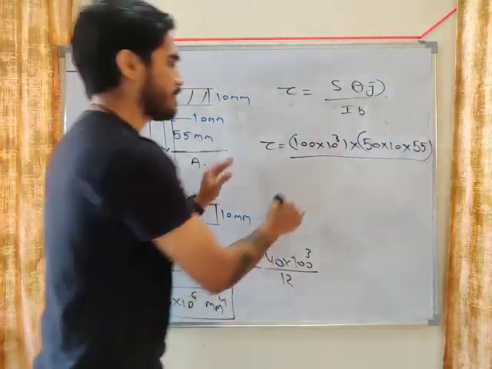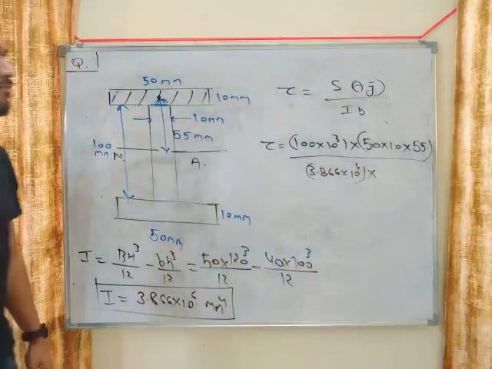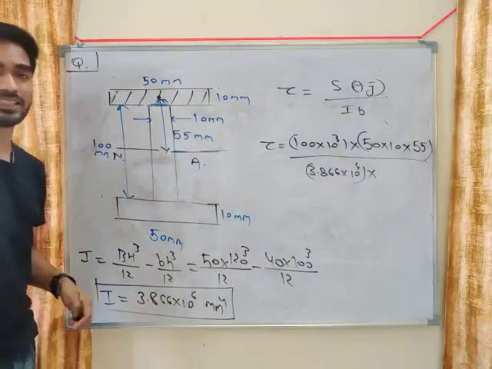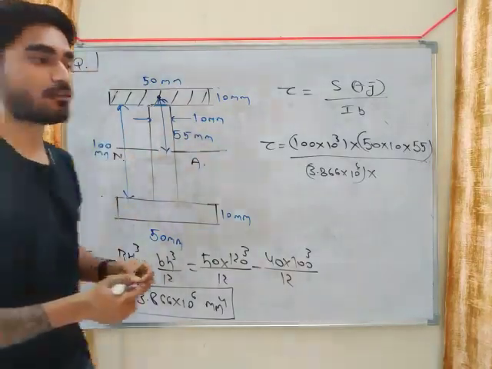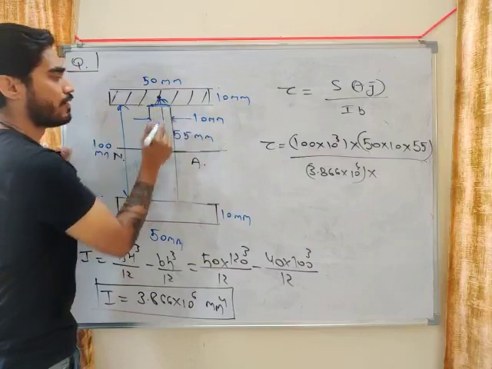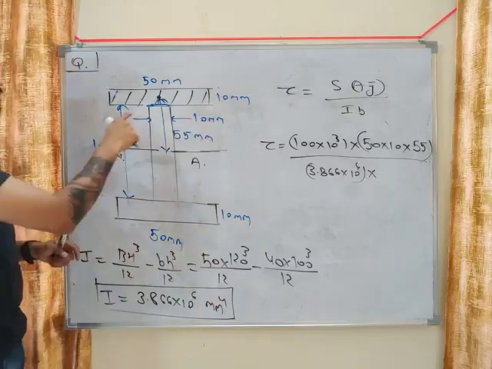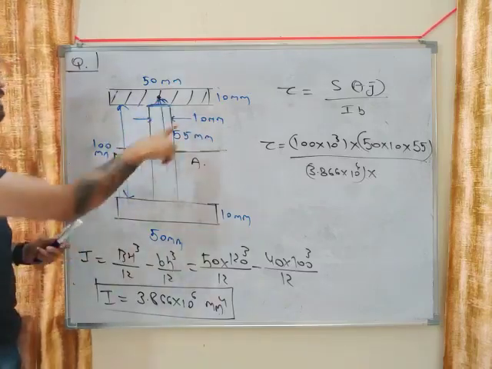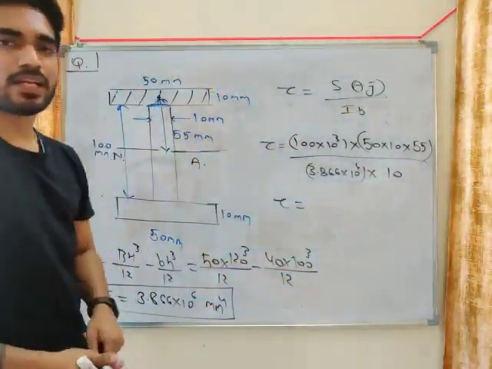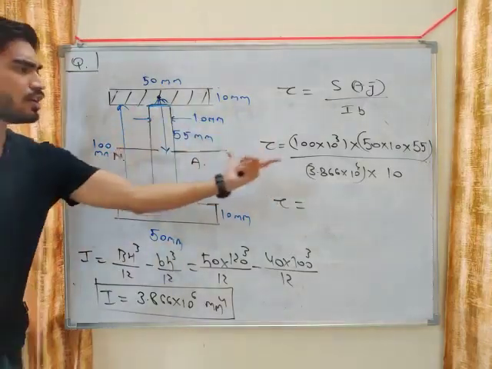Okay. So just put the value here, 3.866 into 10 to the power 6 multiplied by width. So what is the width? Now which width you are going to use? Not the width of I section, but the width of the layer where you are calculating tau. We are calculating tau in the web, so we will put the width of web. If you are calculating tau at the flange, you will put the width of flange. The width of web is 10 mm, so we will put B as 10 mm. Do you understand what is B? If you are calculating tau in the web, put the width of web. If you are calculating tau in the flange, put the width of flange.